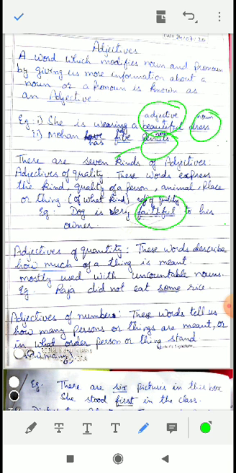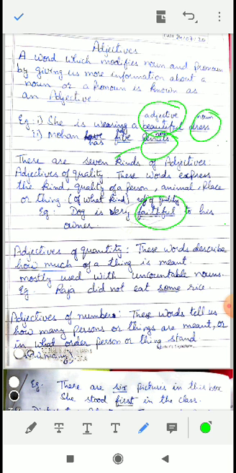You don't say, uncle, please give me 5 rice or 5 pulses. You simply say 1 kilogram of pulses, 1 kilogram of rice, 5 kilograms of flour. The kilograms, that is the quantity, how much. So with uncountable nouns we use quantity.